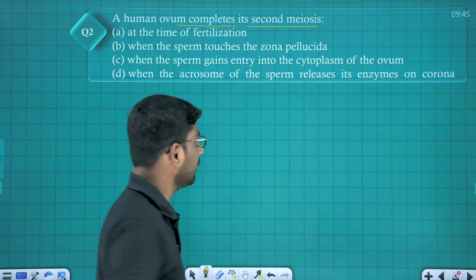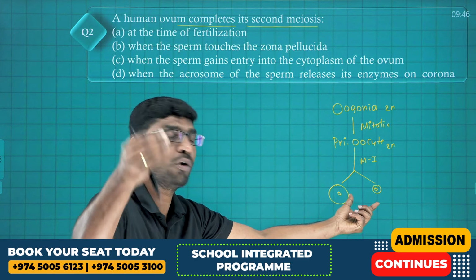After mitotic division, what will it form? Primary oocyte, right? Correct, students? Primary oocyte, which is also diploid, right? Now this primary oocyte undergoes meiosis 1. It is unequal meiosis. One bigger cell will form and one smaller cell will form. What is the smaller cell name? Tell me. After meiosis 1, the smaller cell is called the first polar body.